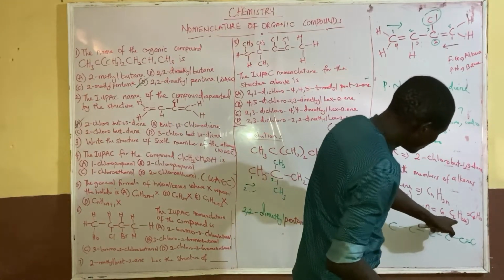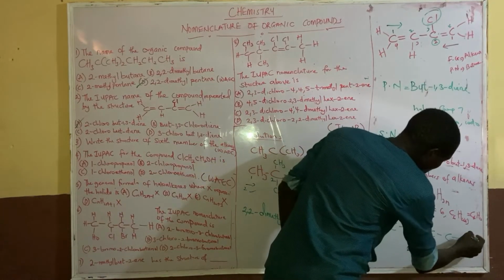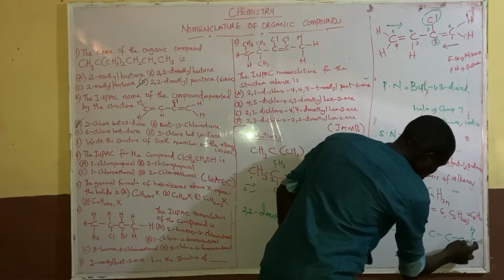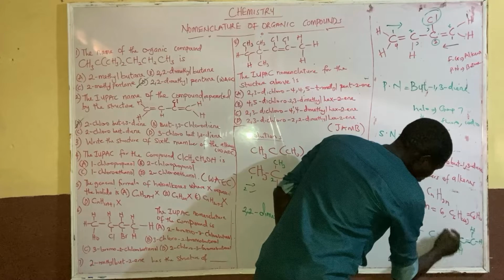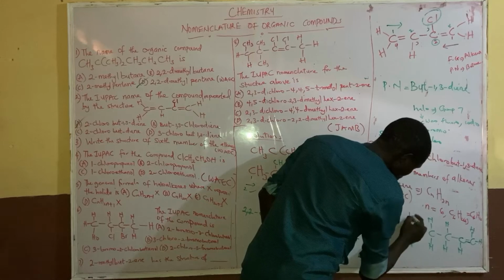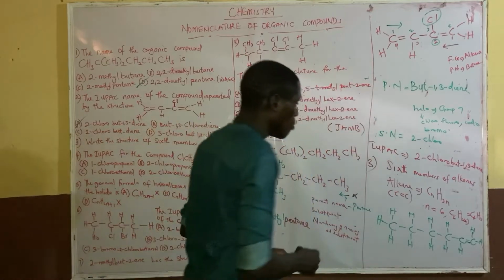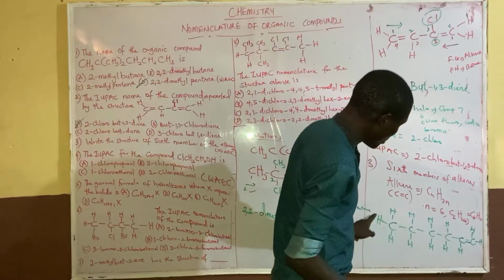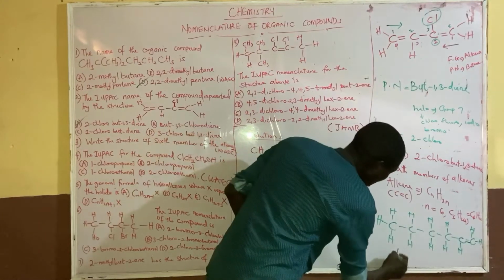Let's try and fill this in. This one already has a double bond. We have 1 H, 1, 2, 3, 4. So this one is complete. We put 1 H here, and H here. Now it is complete. How many carbons are there? 1, 2, 3, 4, 5, 6. How many hydrogens? 1, 2, 3, 4, 5, 6, 7, 8, 9, 10, 11, 12. So this is called hex-1-ene.